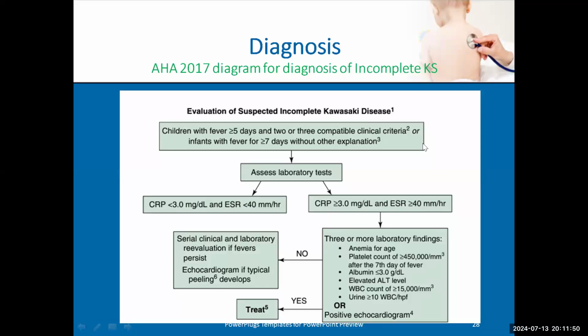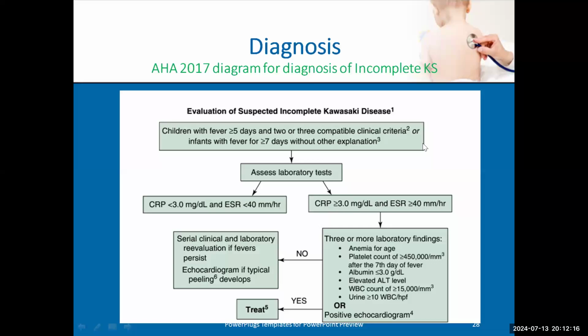If the patient has fever more than 5 days and I suspected he is incomplete Kawasaki and we do ESR and CRP and it is low, shall we do echo for him or not? No, we shall not do echo for him unless he has peeling of his hands, desquamation of the hands. Because if we do echo, we'll do echo for any patient with prolonged fever, right? Even with low acute phase reactants.